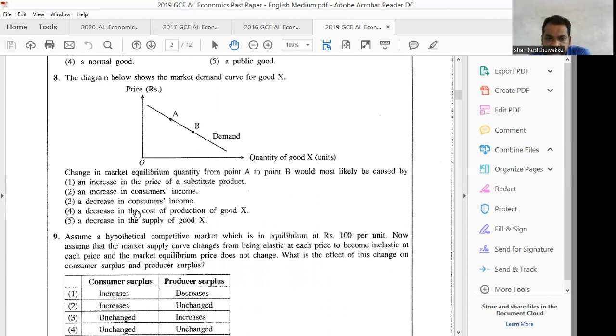Fourth one, a decrease in the cost of production of good X. A decrease in the cost of production means they can produce more. Therefore, they will reduce the price and quantity demanded will increase. That is the answer. The answer is number 4, a decrease in the cost of production of a good.